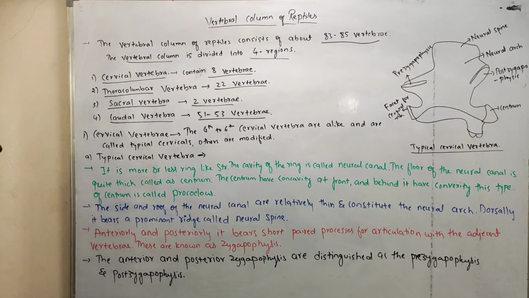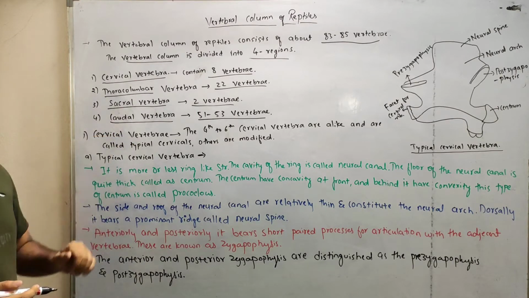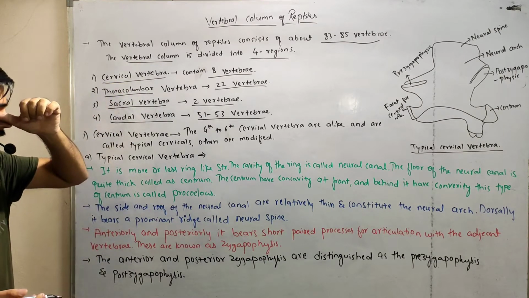Okay, first we will go with the cervical vertebra.